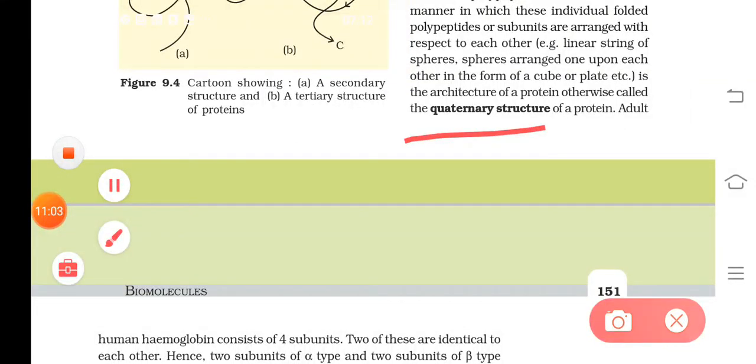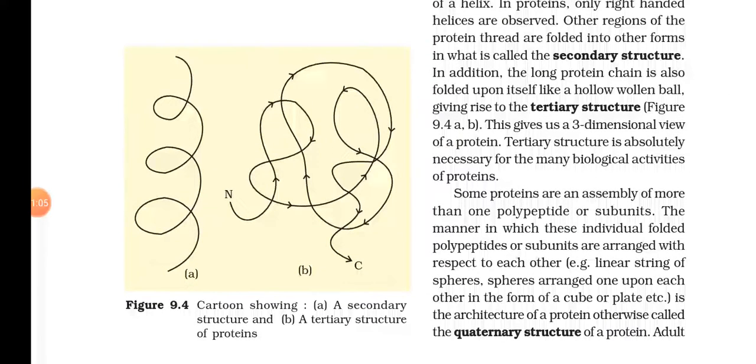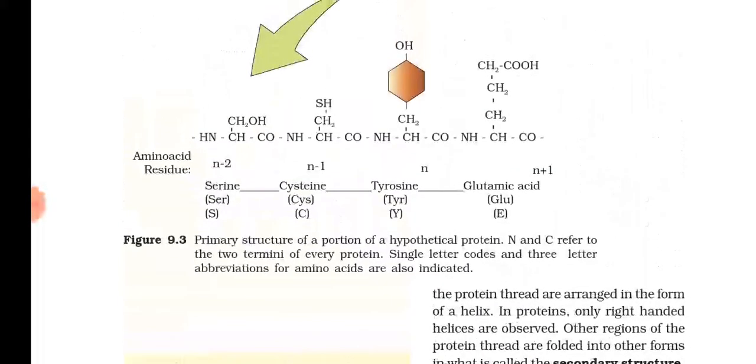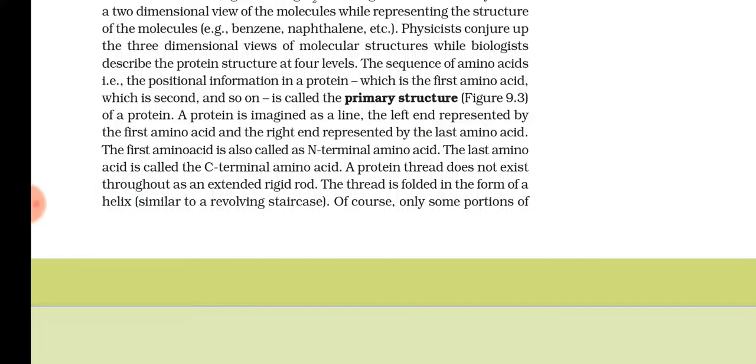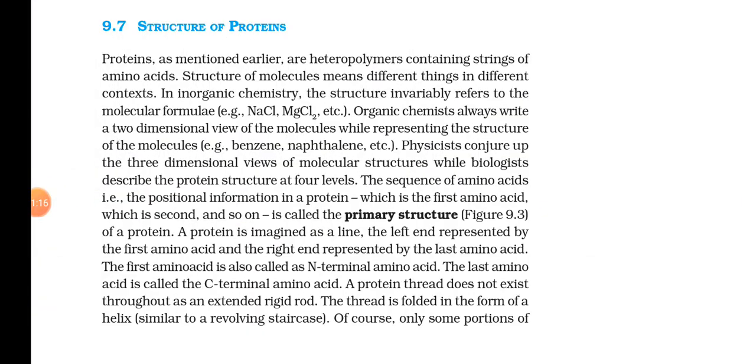Let me explain each one of them. You listen carefully. So the first is what? The primary structure. The primary structure of a protein explains the sequence of amino acids.